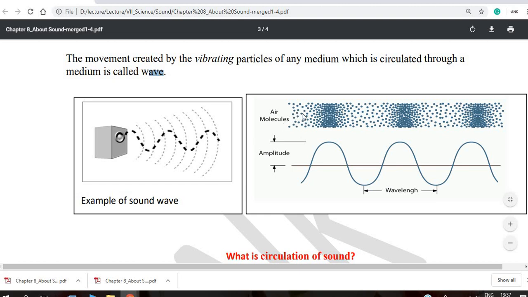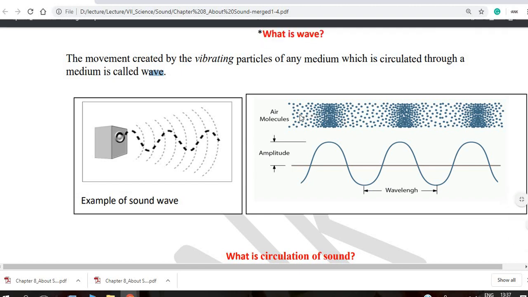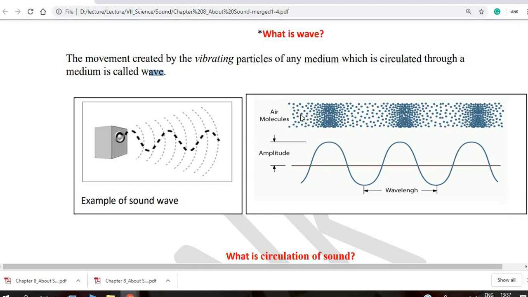That means first it vibrates the molecules or atoms. In the air, you know, there is oxygen atom, hydrogen atom, and a lot of atoms in the air. So vibrating the atoms, these atoms vibrate the next atoms, the next atom vibrates the next atoms, and it goes like this. So there is an expansion and contraction.